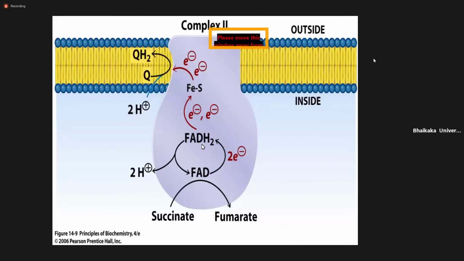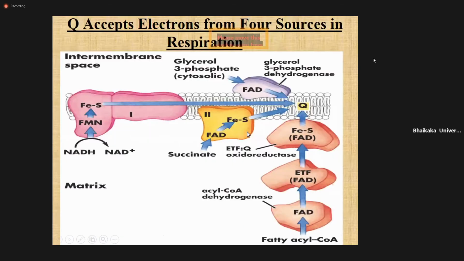Here you can see succinate is converted into fumarate, and that will transfer the FAD to FADH2, then iron sulfur, then coenzyme cytochrome Q. This is the complex 2.